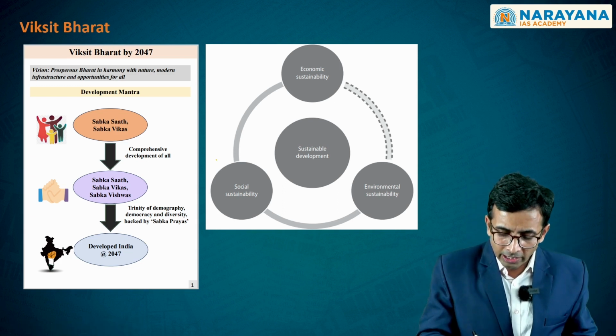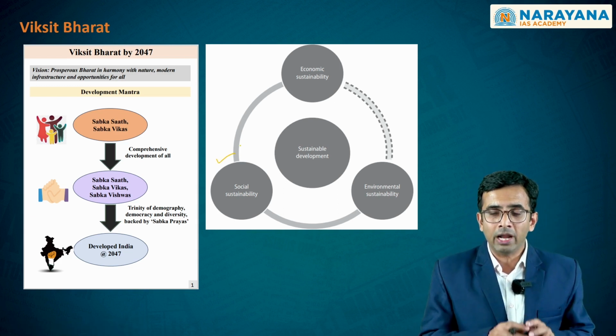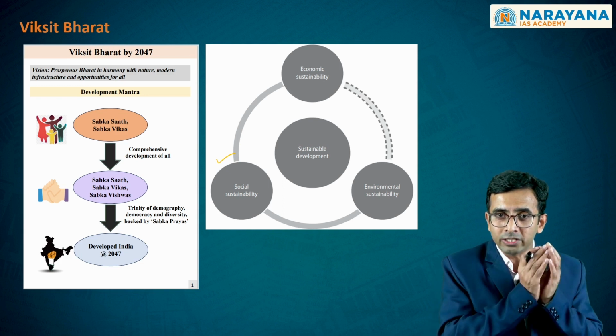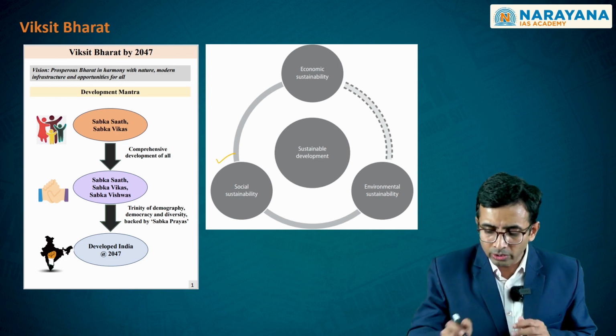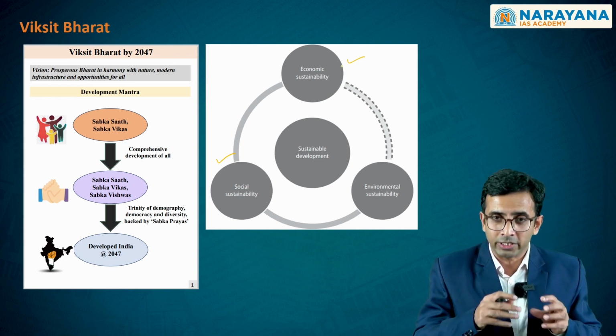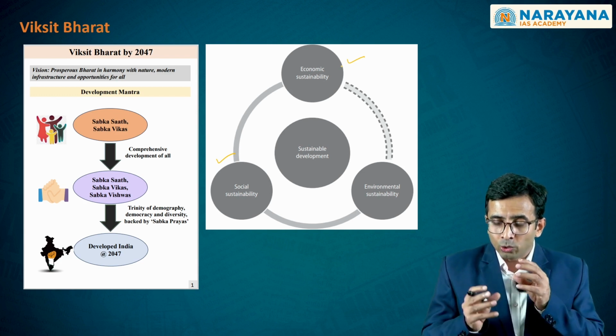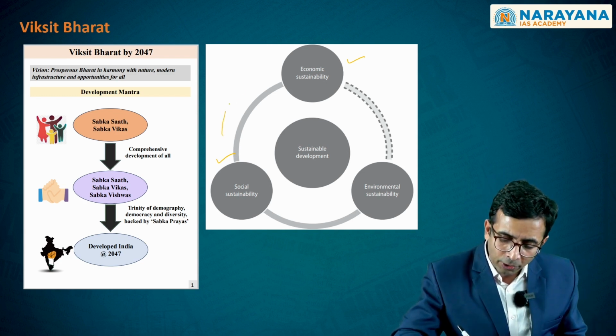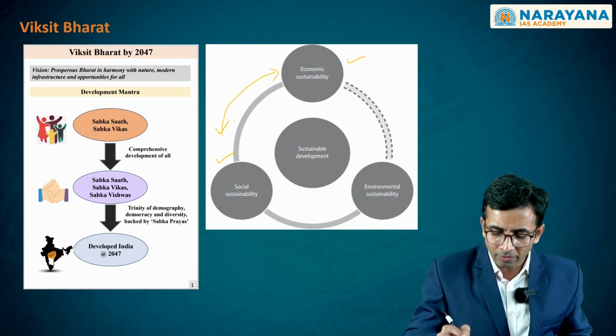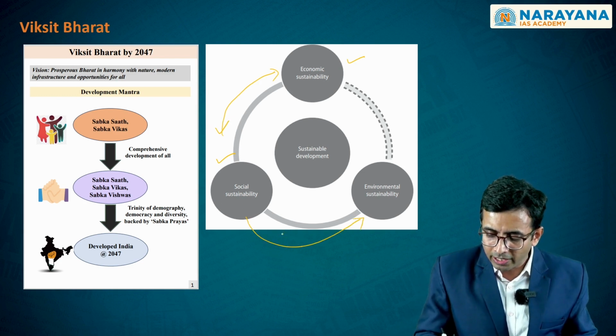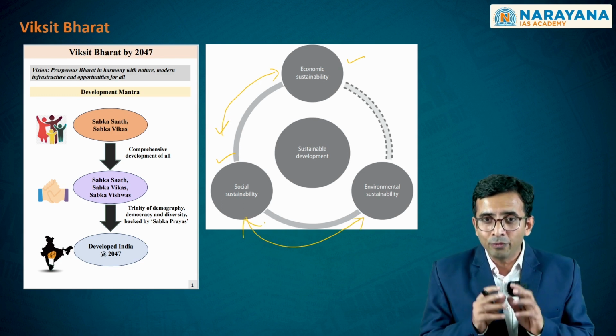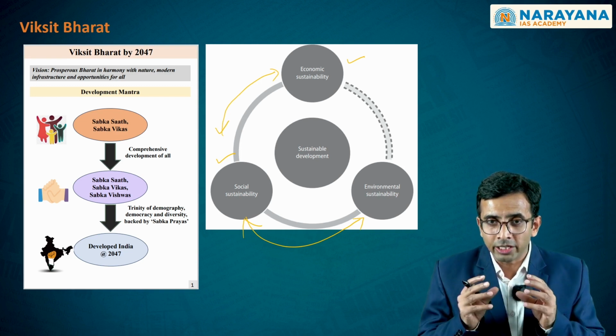One is there has to be social development, and this social development must be in a sustainable manner. Then alone the economic development would be sustainable. As you clearly see, the relationships between social development and economic development, and social development and environmental development, are very much in symbiotic relationship.